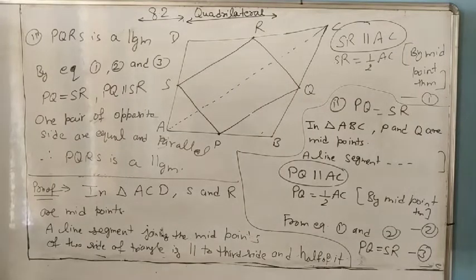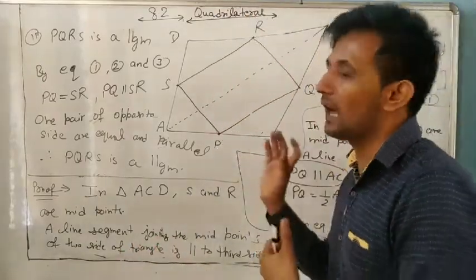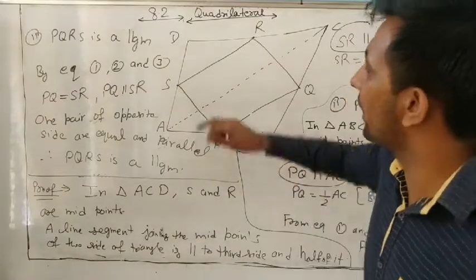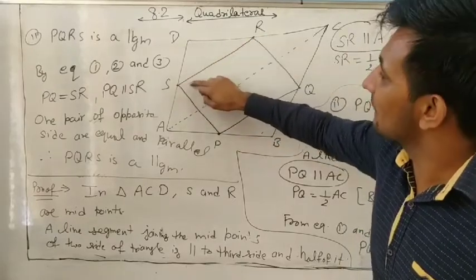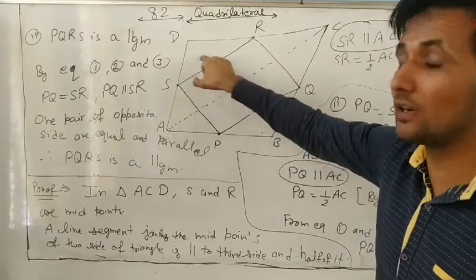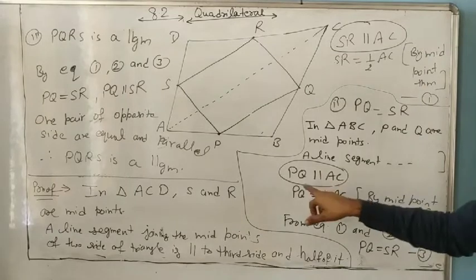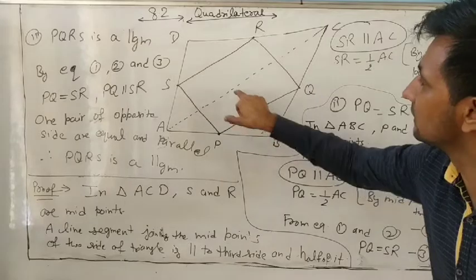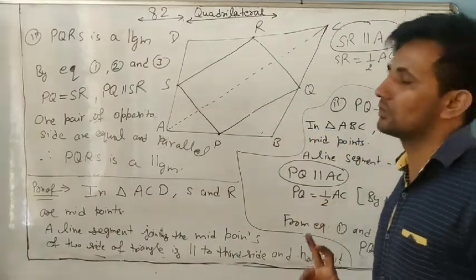So in the next class we will do our next questions number 2, 3 and 4. Always remember, what is the midpoint theorem? A line segment joining the midpoints. Look here, S and R are midpoints. So SR is a line segment joining the midpoints. This means SR is parallel to the third side and half of it. So P and Q are midpoints, so PQ is parallel to AC and PQ is also half of AC. Understand?